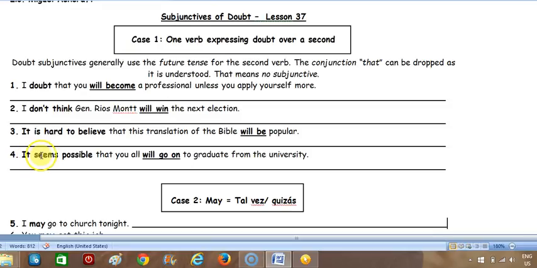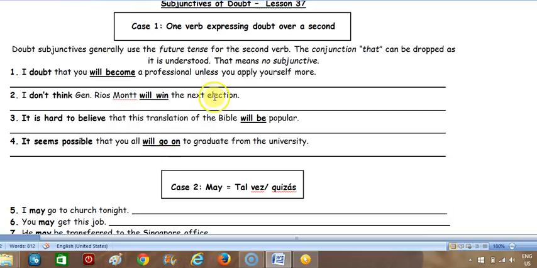Okay, number 4. It seems possible that you will all go on to graduate from the university. Okay, parece posible que todos ustedes sigan adelante hasta graduarse o para graduarse de la universidad. Alright, so sigan sería el subjuntivo, pero vean que en inglés es seguirán adelante, future tense.